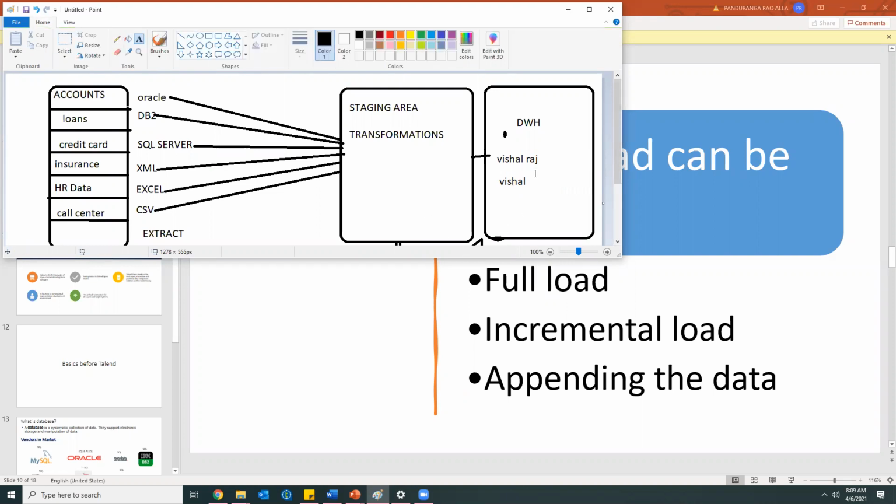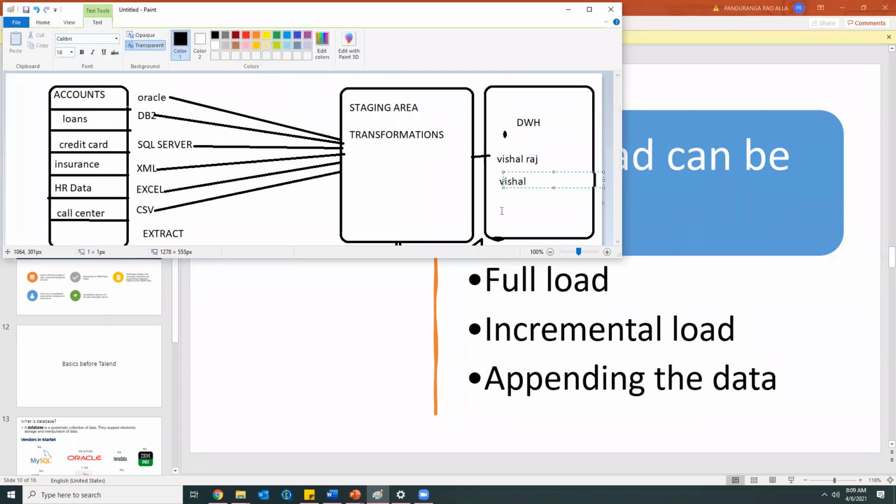So this we'll call updating the data, updating the old record. We already have the old record Vishal Raj and we need to update it instead of adding one more record. Adding one more record means appending. So updating comes as part of the incremental data load. Yesterday I had the same record, and along with Vishal, today I got one more record, Ranga.